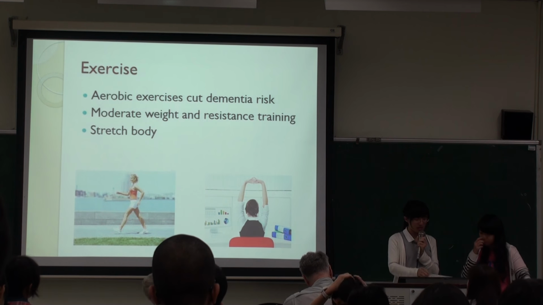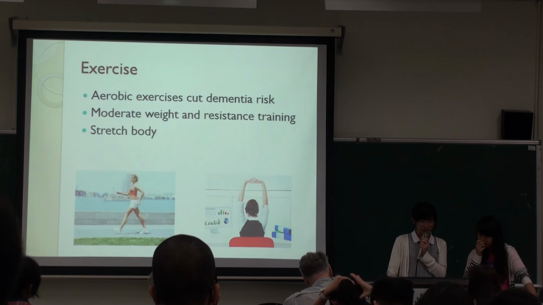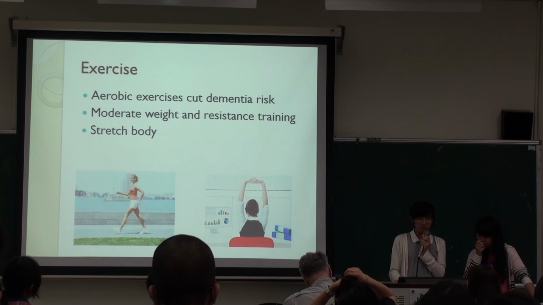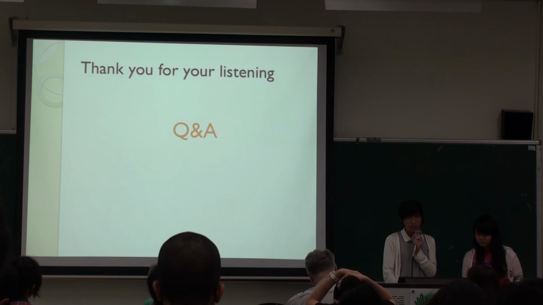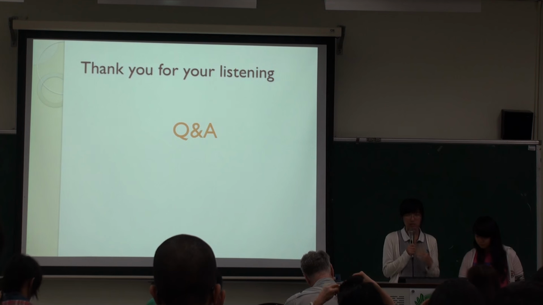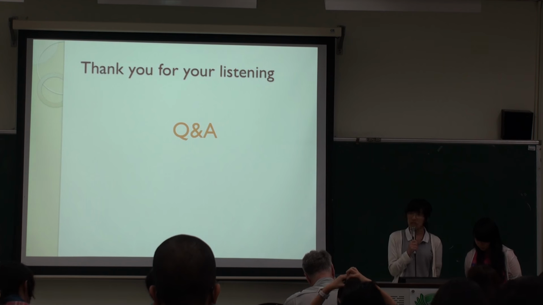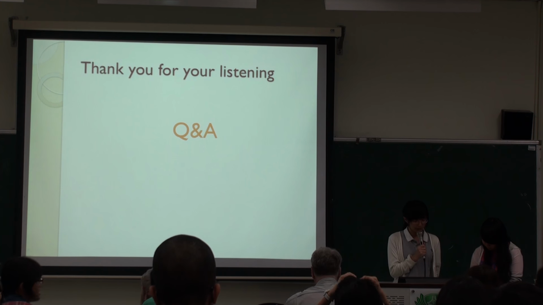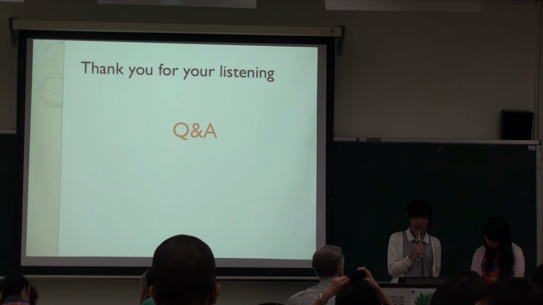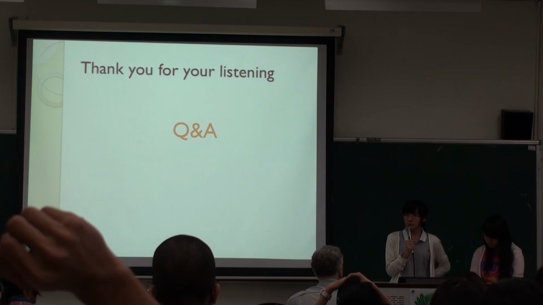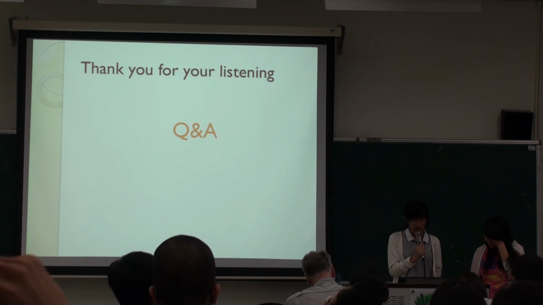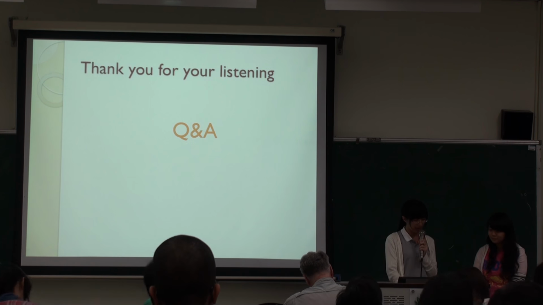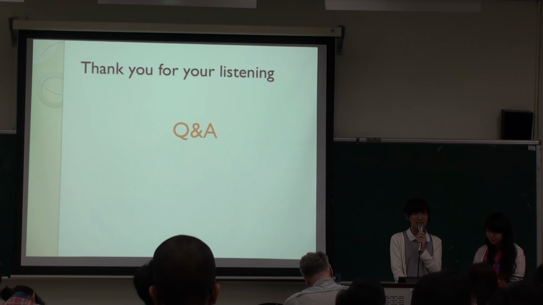Third, exercise. There is no other therapy comparable to exercise on delaying aging and Alzheimer's disease. At present, there is no definitive evidence to support that any particular measure is effective in preventing Alzheimer's disease. Only further research, including clinical trials, will reveal whether these factors can help to prevent Alzheimer's disease.